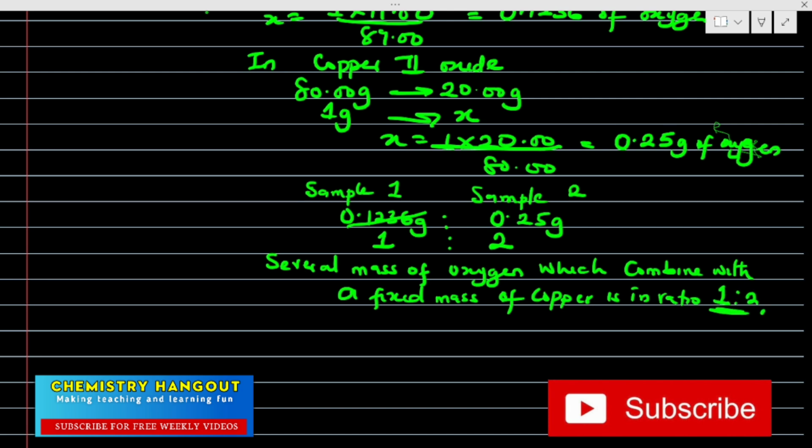Correct. And that's law of multiple proportion. They are in simple ratio. So the several masses of oxygen which combine with a fixed mass of copper is in the ratio 1:2. So this is correct. Law of multiple proportion, meaning we are getting ratio 1:2. So the several masses of A which combine with the fixed mass of B is a simple ratio 1:2. I want to believe this is clear.